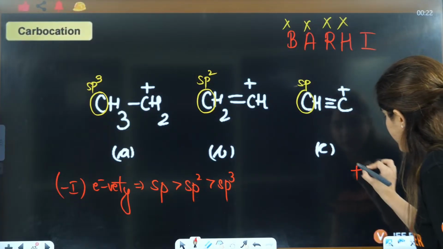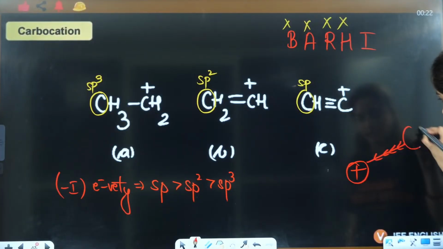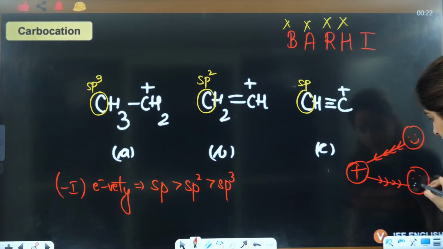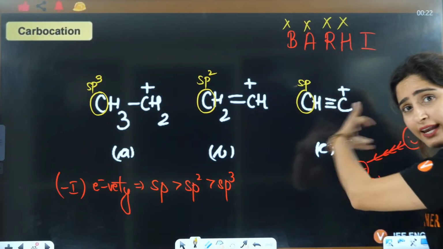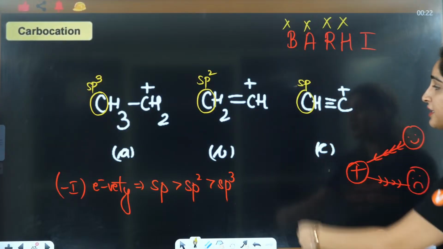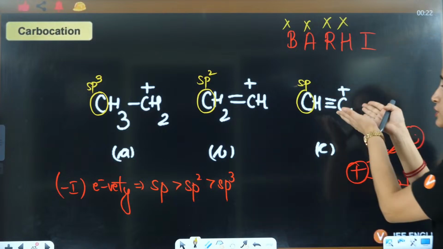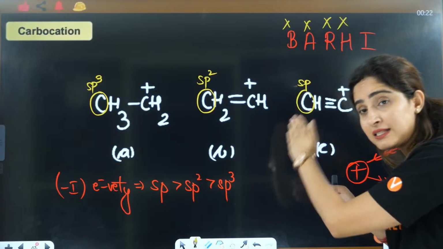Now tell me, whenever you have a carbocation, if you give it electrons, it becomes happy. If you take away the electrons, it becomes sad. So it is going to pull away the electrons to the maximum extent, and this makes it least stable. Already it is electron poor and you are taking away the electrons, so you are making it very unstable.